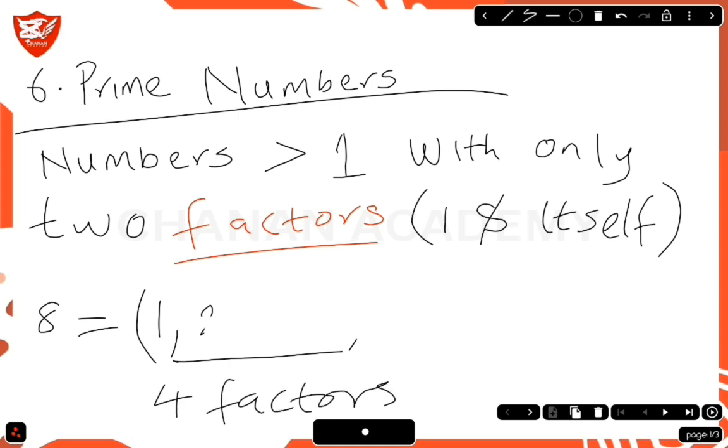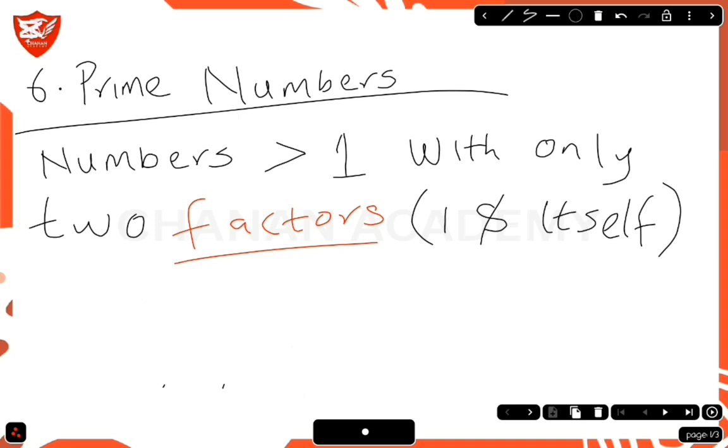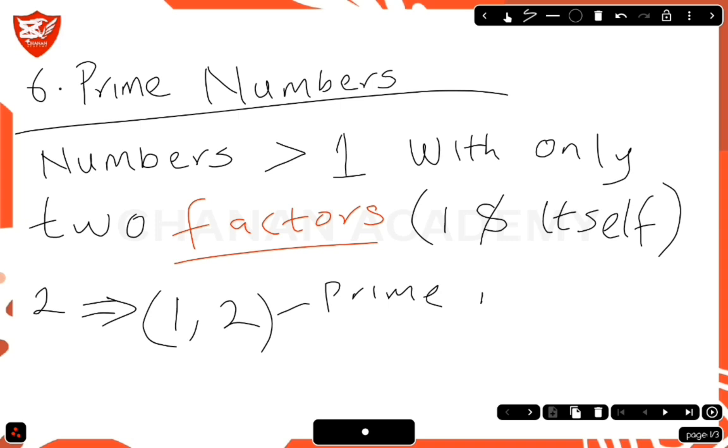So let's get examples of prime numbers. How about we check the factors of 2? Factors of 2 are 1 and 2. So we have only 2 factors for the number 2, so we can say 2 is a prime number.